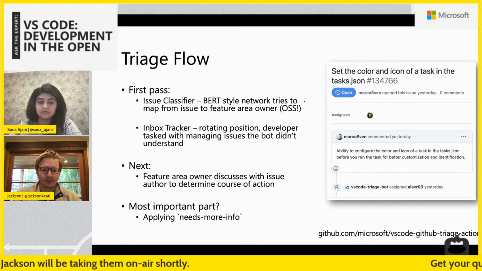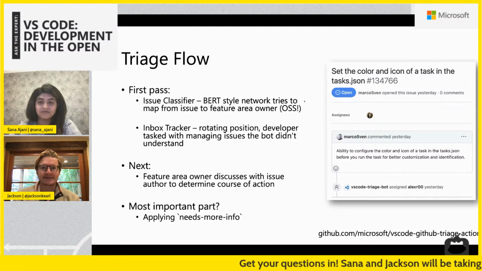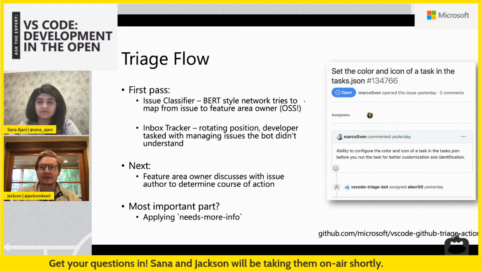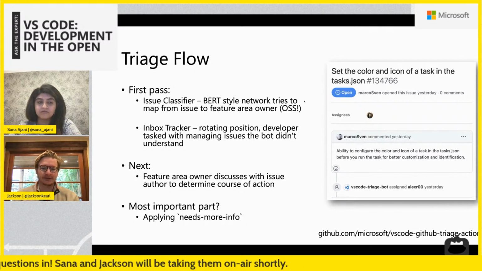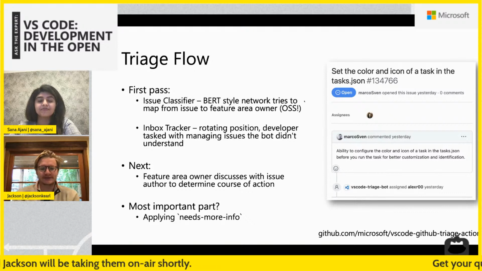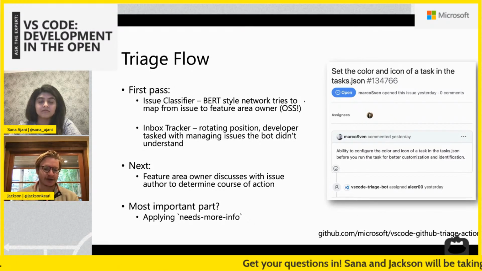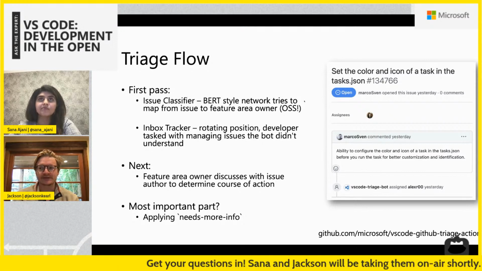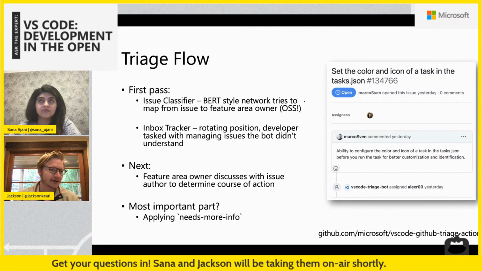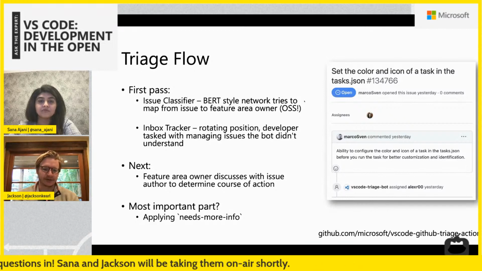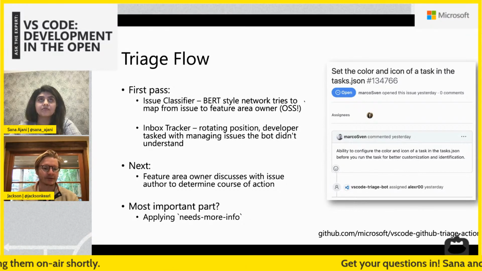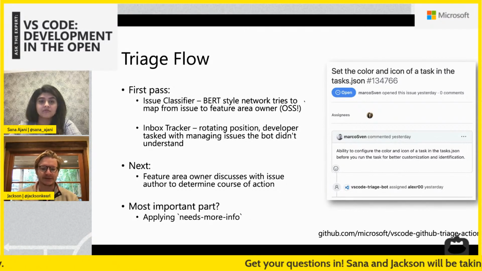Yeah, and the most important part of the entire triaging process is applying this needs more info. Basically, there's a lot of issues where people come in and they have this problem and we try and figure it out, but then they just completely fall off. They stop responding. Maybe the issue is fixed, maybe not. And if it has the needs more info label, it'll automatically get closed after a week. So instead of us needing to go back and say, are you still there? Can we close this? The bot will automatically do it. And if you get an issue closed with needs more info, you can always feel free to comment on it again and reopen it. That's just to keep our workload down.